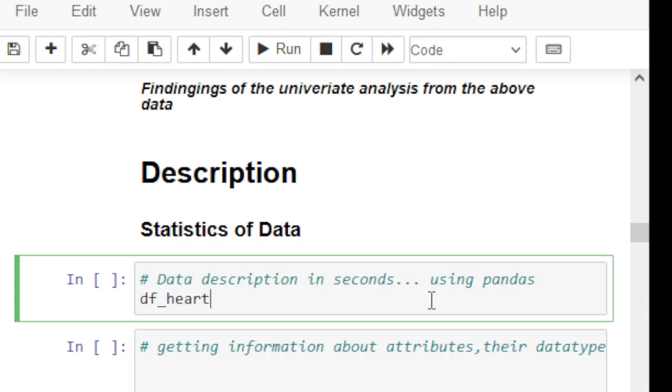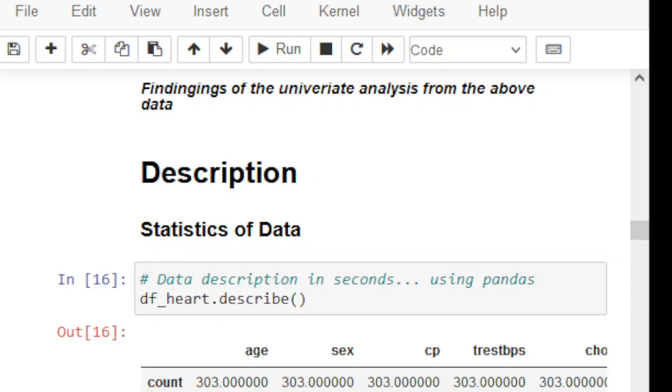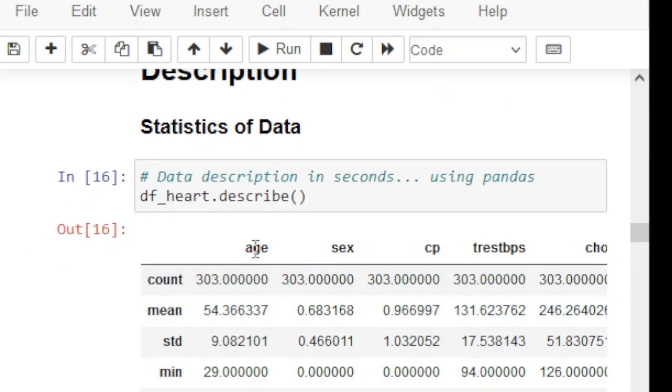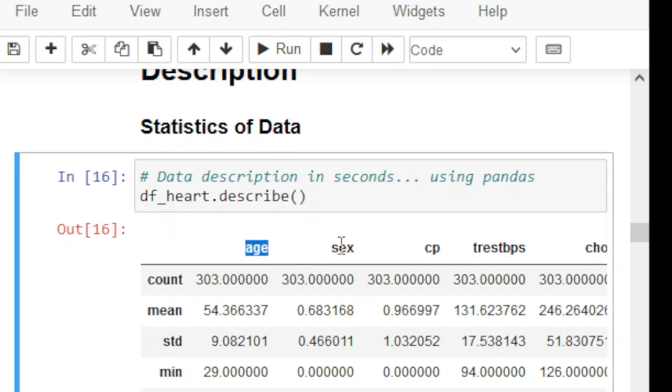So if I run this df.describe function, if I run this code, look at this, it shows me these are my variables, features: age, sex, cp, and so on.